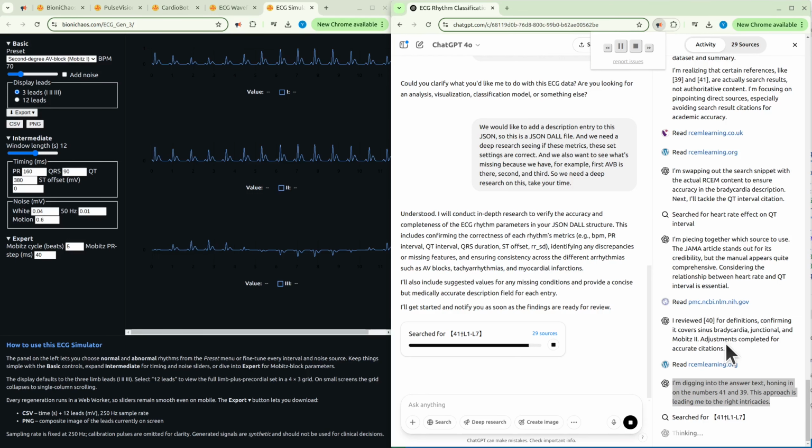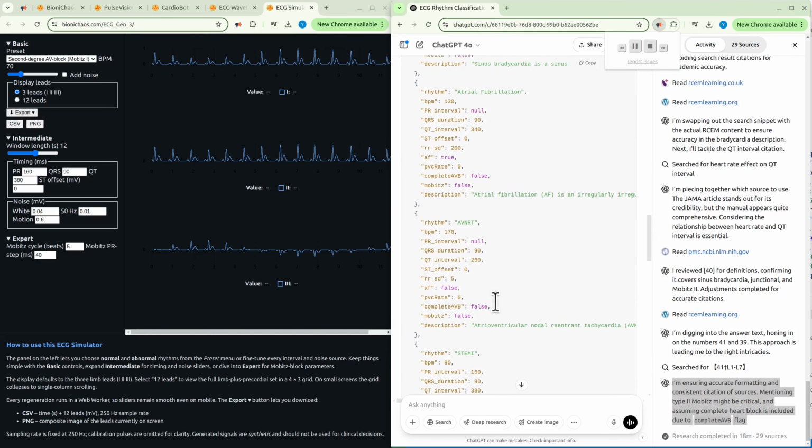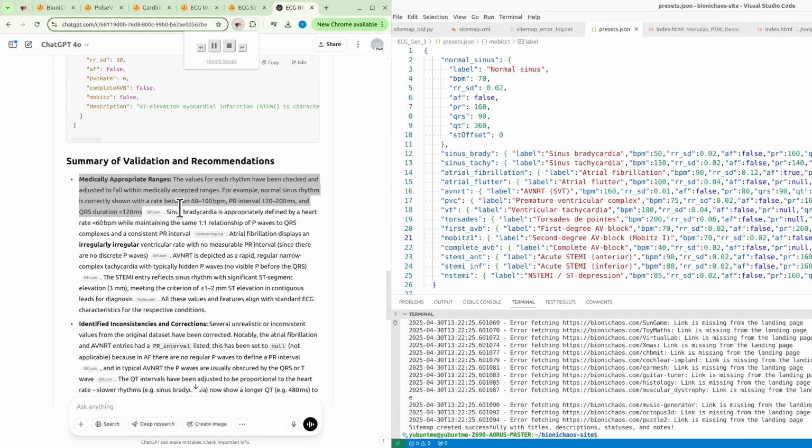I'm digging into the answer text, honing in on the numbers 41 and 39. This approach is leading me to the right intricacies. I'm ensuring accurate formatting and consistent citation of sources. Mention of type II Mobitz might be critical, and assuming complete heart block is included due to the complete AVB flag. Medically appropriate ranges: the values for each rhythm have been checked and adjusted to fall within medically accepted ranges.